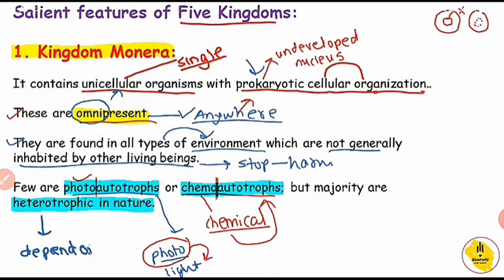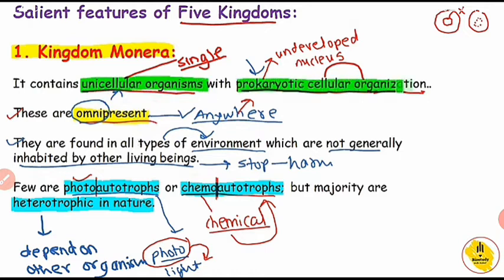Heterotrophic means what? Dependent on other organisms for their development or food nutrition. In this way they are called heterotrophic. And chemoautotrophic, they use chemical energy. So unicellular organisms, prokaryotic cellular organization, omnipresent, these are the important characters.